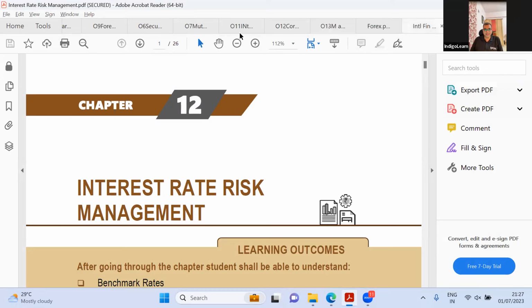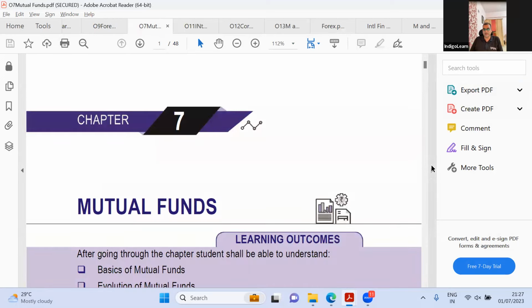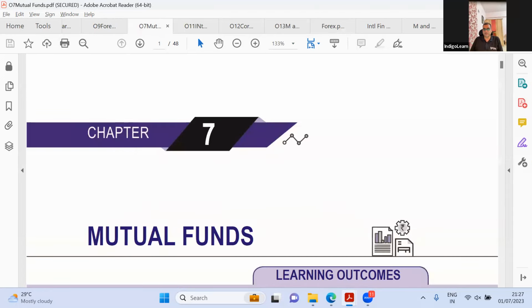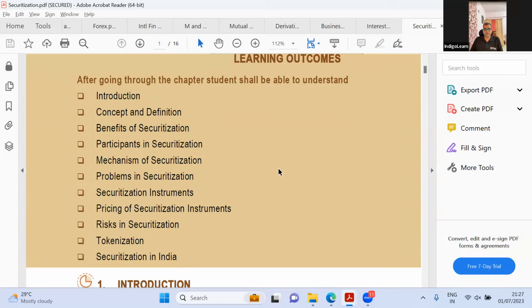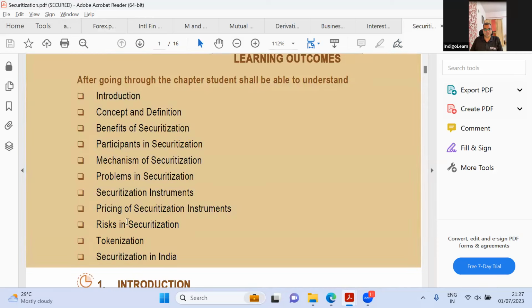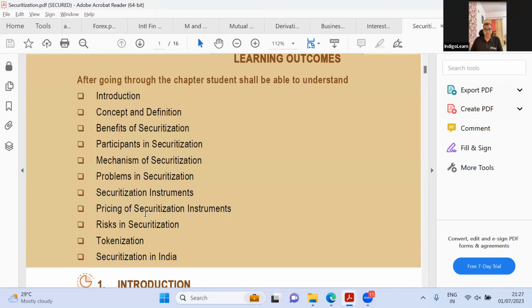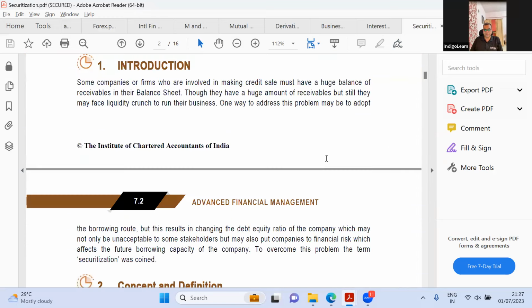Yeah. So after that, let us come to securitization. This is one chapter. I don't think they would have changed anything. I mean, there are obviously a bunch of changes in securitization rules by the RBI, but I'm not sure how much they would have changed. So they have pricing of securitization instruments, risks in securitization, and tokenization. Yeah. So they've added 2 points here: risks and tokenization. So let us have a look at it.